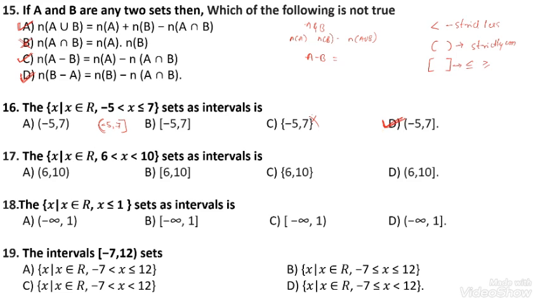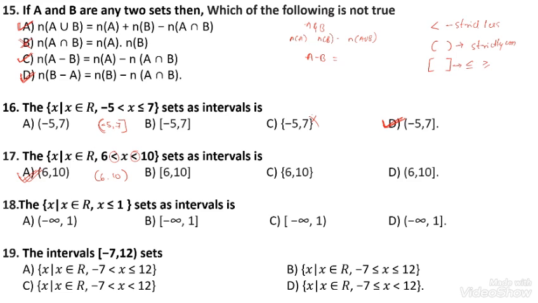Question number 17. The x such that x belongs to R, a real number, 6 is less than x less than 10. Here also there is a strict condition. For these two numbers, there is an open interval between 6 and 10. The option number A is correct.